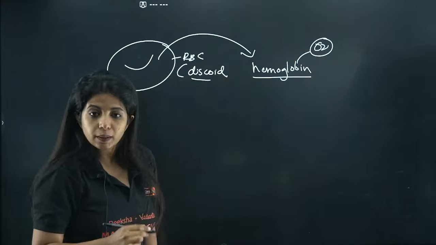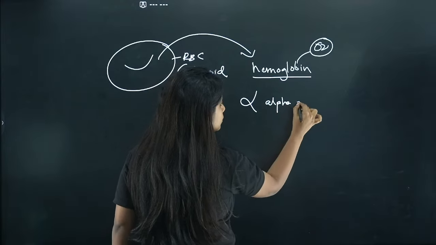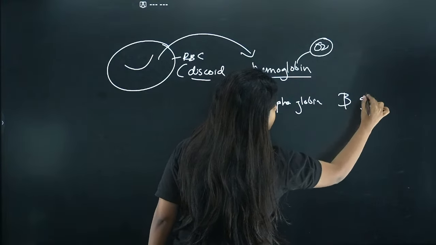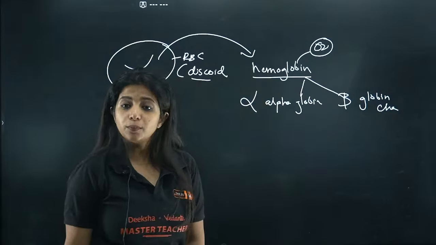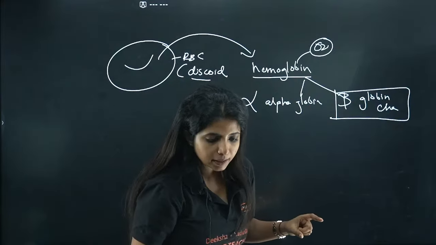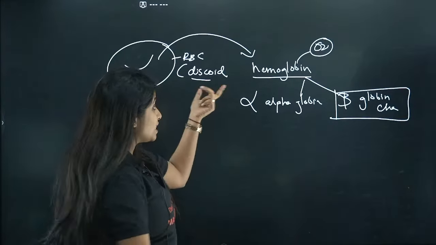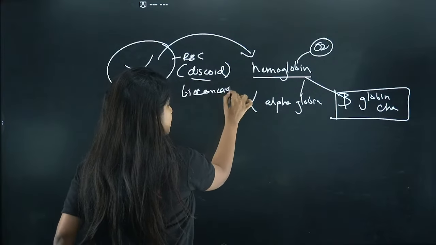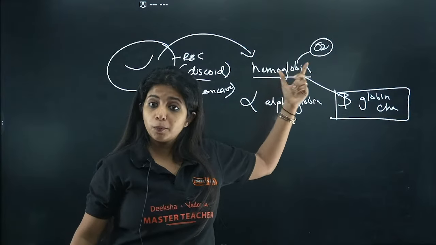Hemoglobin is going to carry oxygen, because hemoglobin is made up of two chains, the alpha globin chain and the other one is the beta globin chain. Both of them together form the hemoglobin. Now suppose the beta globin chain is not being made properly. What is going to happen? It is going to cause trouble. Yes, discoid is also known as biconcave. Fine. If the beta globin chain or alpha globin chain has been affected, there will be a problem in the hemoglobin.